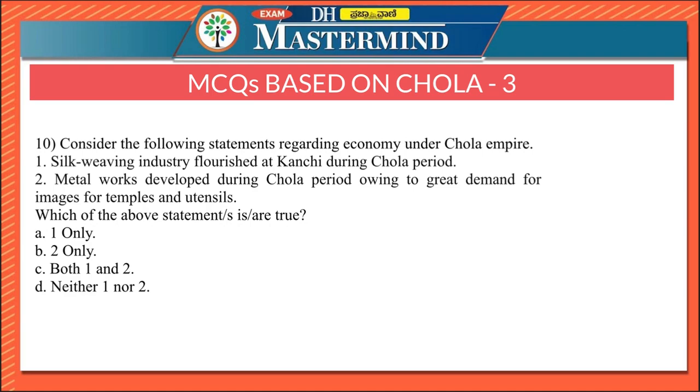The 10th question says, consider the following statements regarding the economy under the Chola Empire. Silk weaving industry flourished at Kanchi during the Chola period. Metalworks developed during the Chola period owing to great demand for images for temples and utensils. Both the statements are correct here. Therefore, the right option is option C, both 1 and 2. The weaving industry, particularly silk weaving at Kanchi, flourished, and the metalworks developed owing to great demand for images for temples and utensils. So this is all about the Cholas in this video.